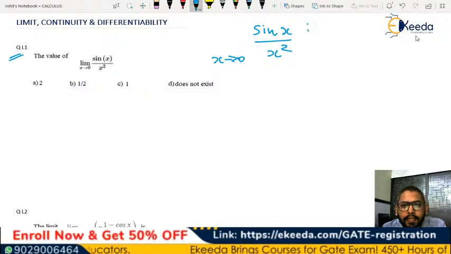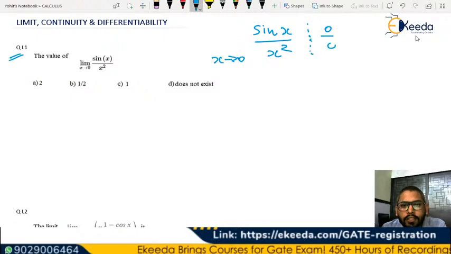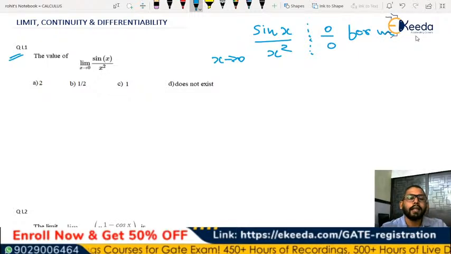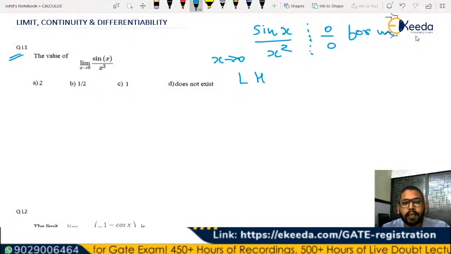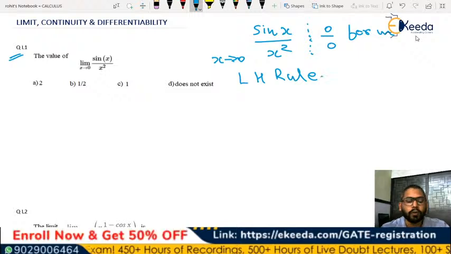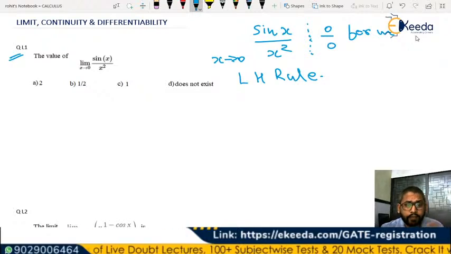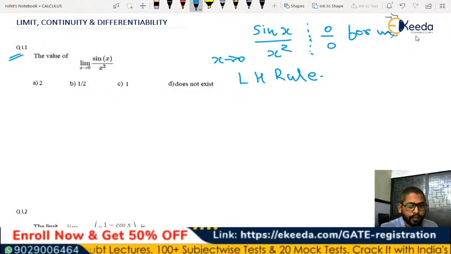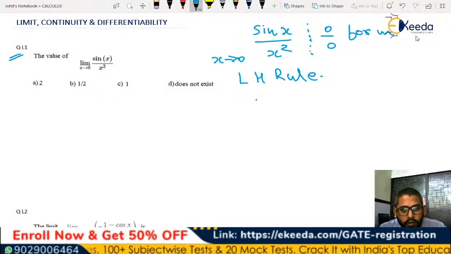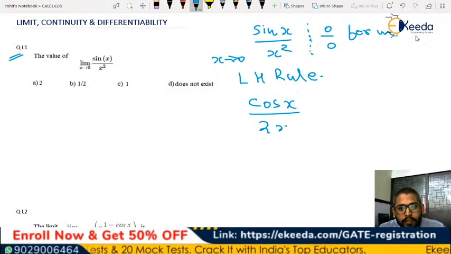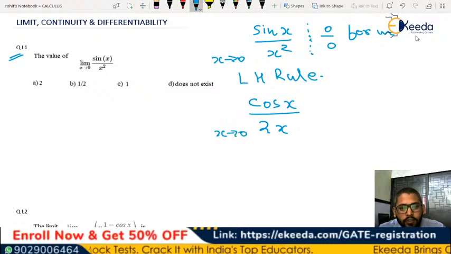You can see that it takes the 0 by 0 form, and for this we can apply L'Hospital rule. You differentiate the numerator and the denominator, and in that case you'll get cos x by 2x for x tends to 0.